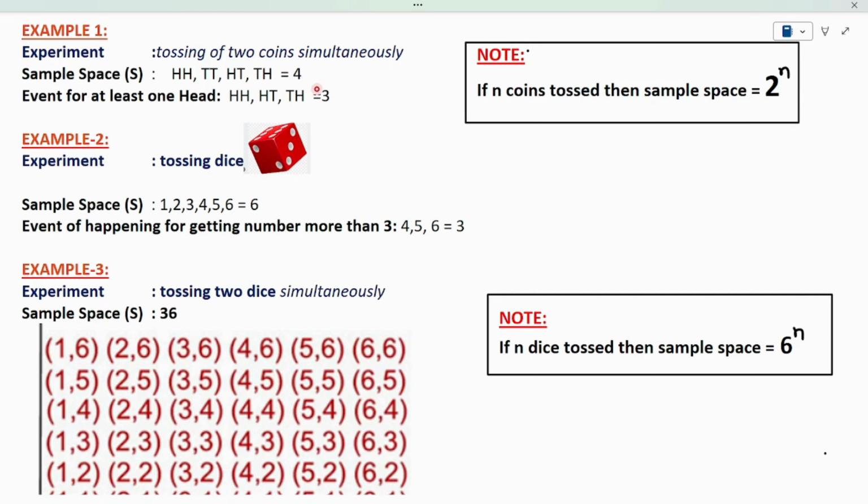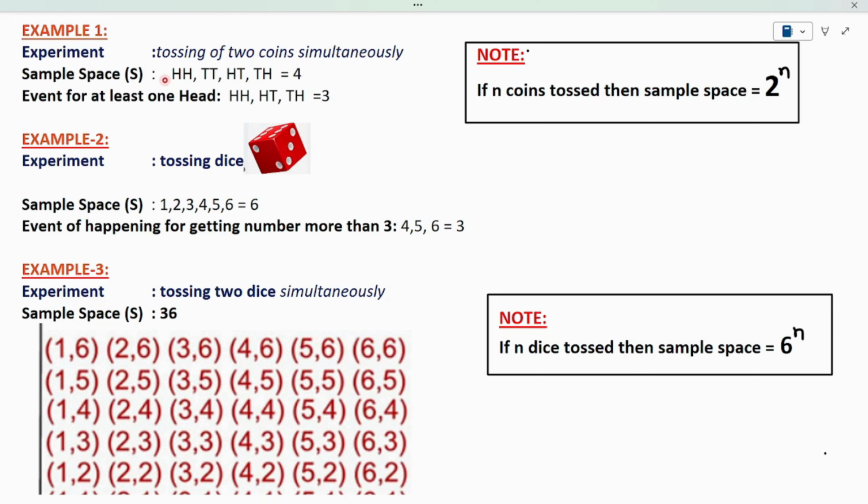In the previous slide, we learned that the sample space is all the possible outcomes. I can call this the sample space. Then coming to the event, we have to find the event in this experiment for at least one head. See, these are all the possible outcomes of my experiment: head-head, tail-tail, head-tail, tail-head. But we have to find the event for at least one head. We have to search in this sample space where there is at least one head.